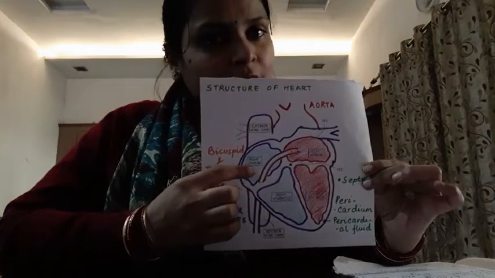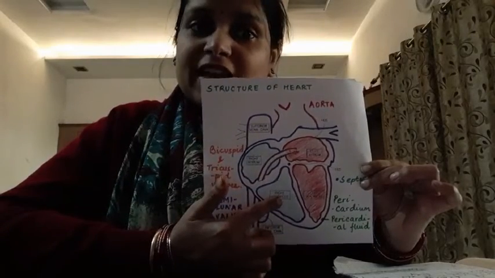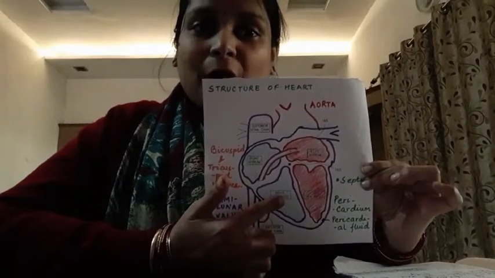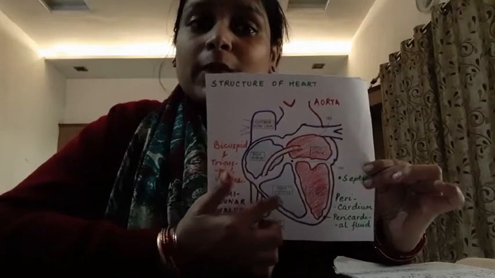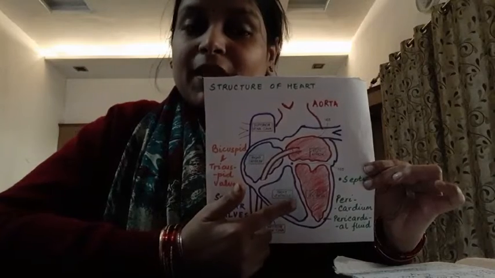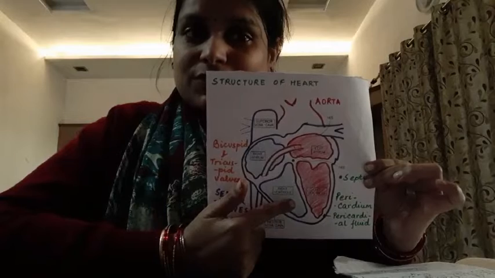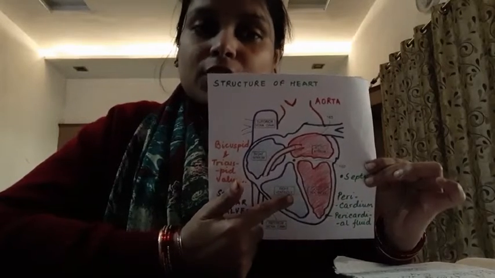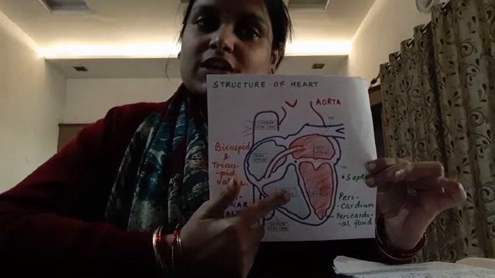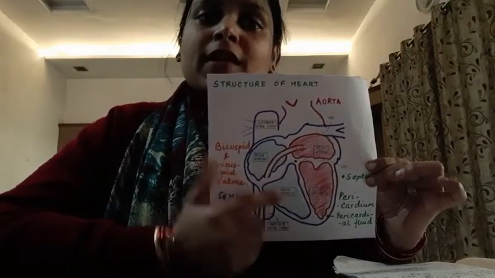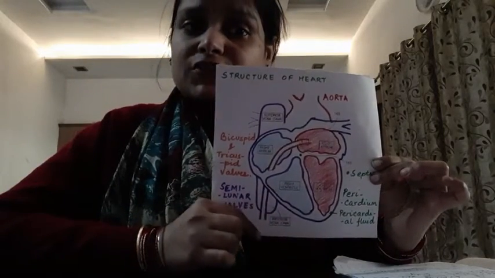Now, from this right atrium, blood moves into the right ventricle. This right ventricle has deoxygenated blood, and this blood needs to get oxygen to be purified. So the right ventricle pumps this deoxygenated, impure blood into the lungs through the pulmonary artery.